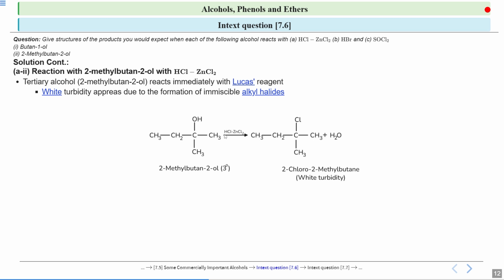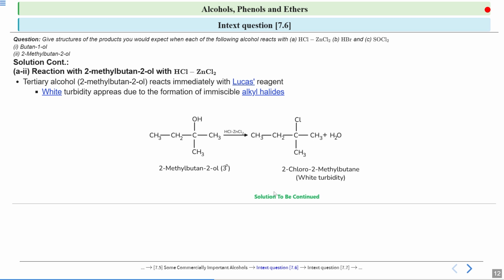So when you react it with Lucas reagent, that is HCl and ZnCl2, you will see it will produce a white turbidity, it will produce an alkyl halide. So this OH group will be replaced by your chloro group, that is Cl group, and water will be released. So it is 2-chloro-2-methylbutane, and it produces a white turbidity. So this is how Lucas reagent reacts with your tertiary alcohol.